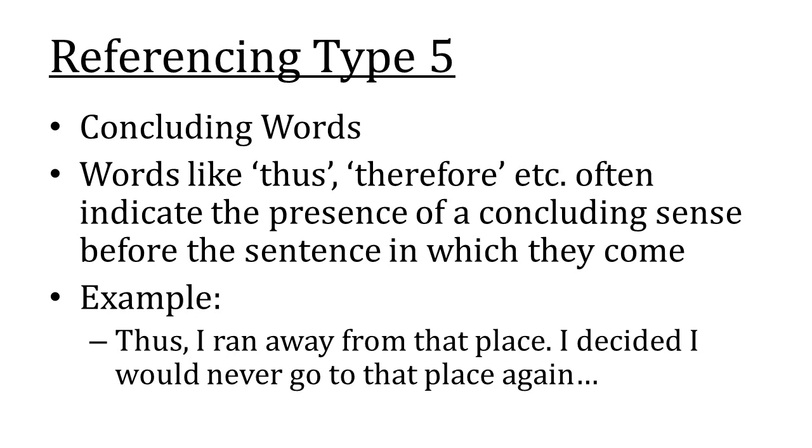Referencing type 5: Concluding words. Words like "thus", "therefore", etc. often indicate the presence of a concluding sense before the sentence in which they come. For example, "Thus I ran away from that place. I decided I would never go to that place again," and so on. Here, "thus" indicates a conclusion given by a person who ran away from a particular place.